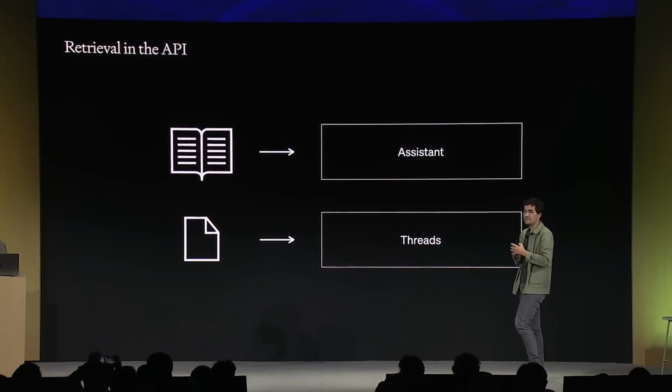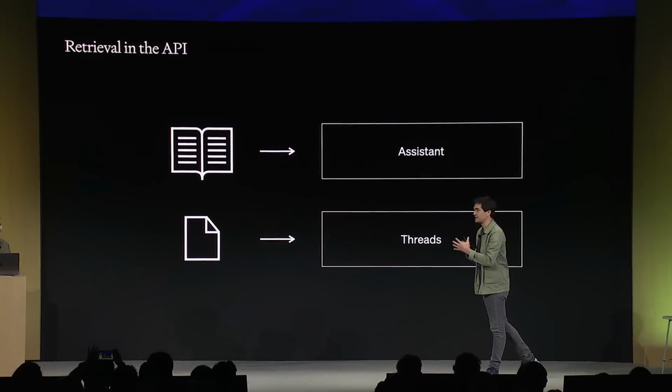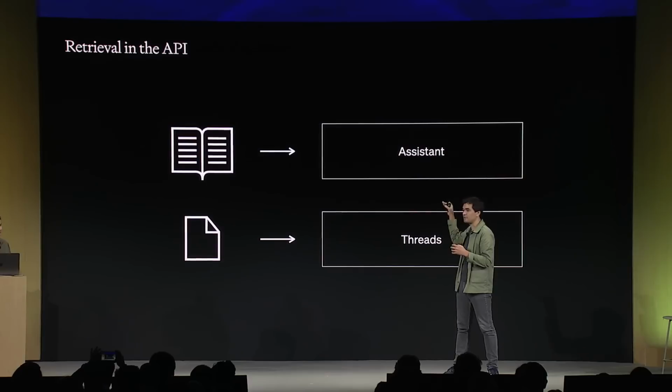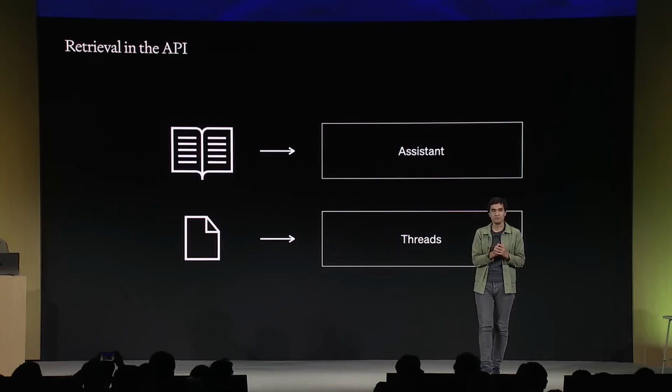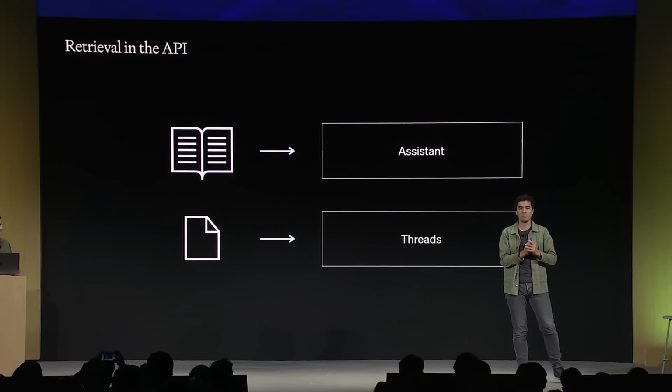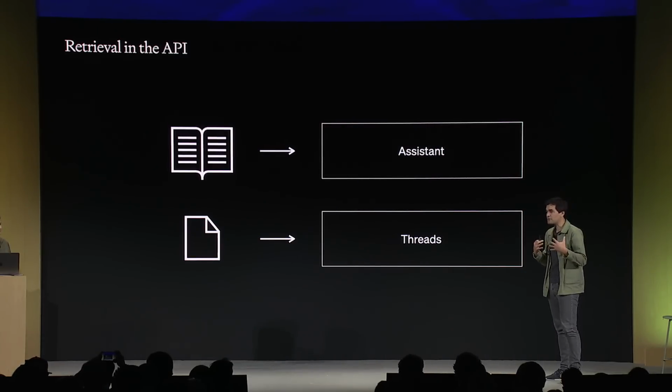So for instance, in Michelle's example, on the customer support and the API docs, you should likely pass that information at the assistant level. The second option is to pass files at the thread level. That's useful if you only want that specific thread to be aware of that content. So if I'm uploading my personal bank statements, I should likely do it at the thread level.